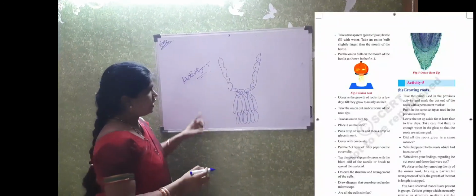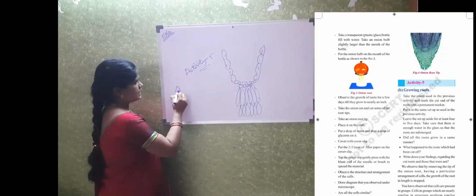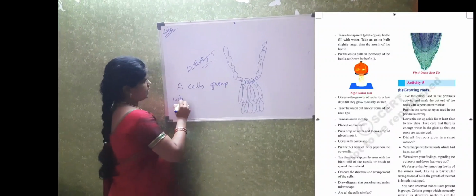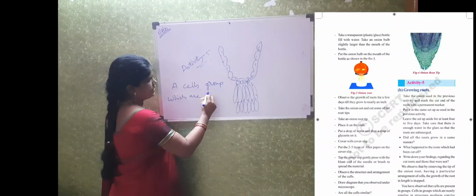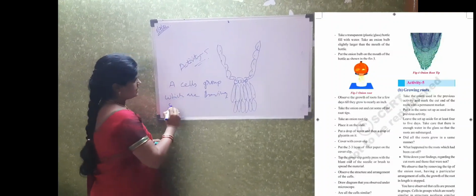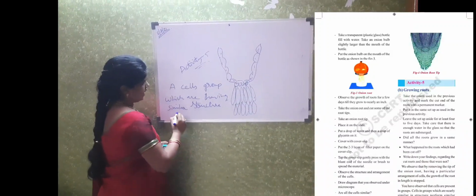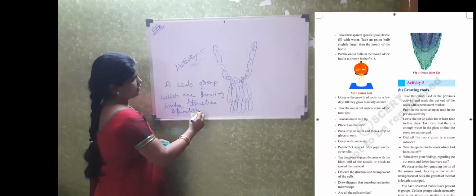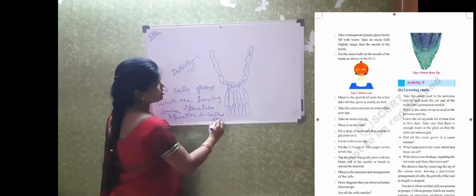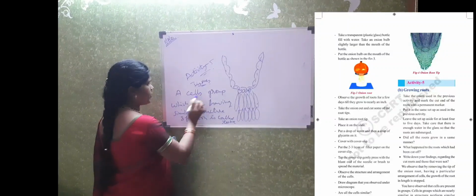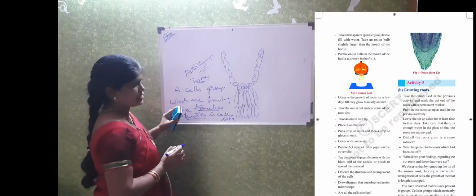Okay, so after concluding here, we can come to a conclusion that a group of cells which have similar structure and function is called a tissue. So this is the definition of a tissue. Tissue means what? A group of cells which have similar structure and function.